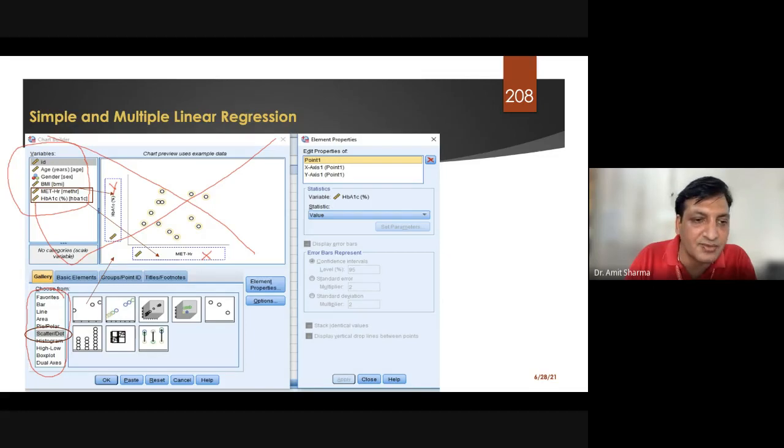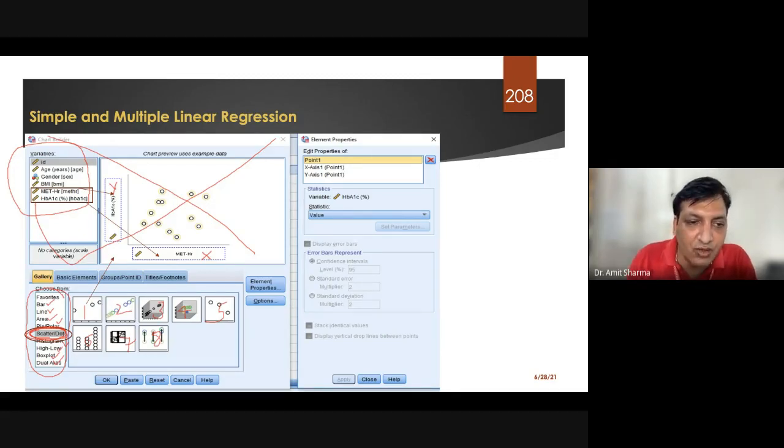To create the graphs, you can draw a bar. You have an option for line, area, pie chart. A scattered plot we have to draw in case of linear regression. So I have chosen a scattered plot, but you still have an option for histogram, high-low, box plot, dual axis and all. Once you click on the scattered plot, under it these are the options: 1, 2, 3, 4, 5, 6, 7 and 8. That means 8 different kinds of scattered plot you can make through SPSS.